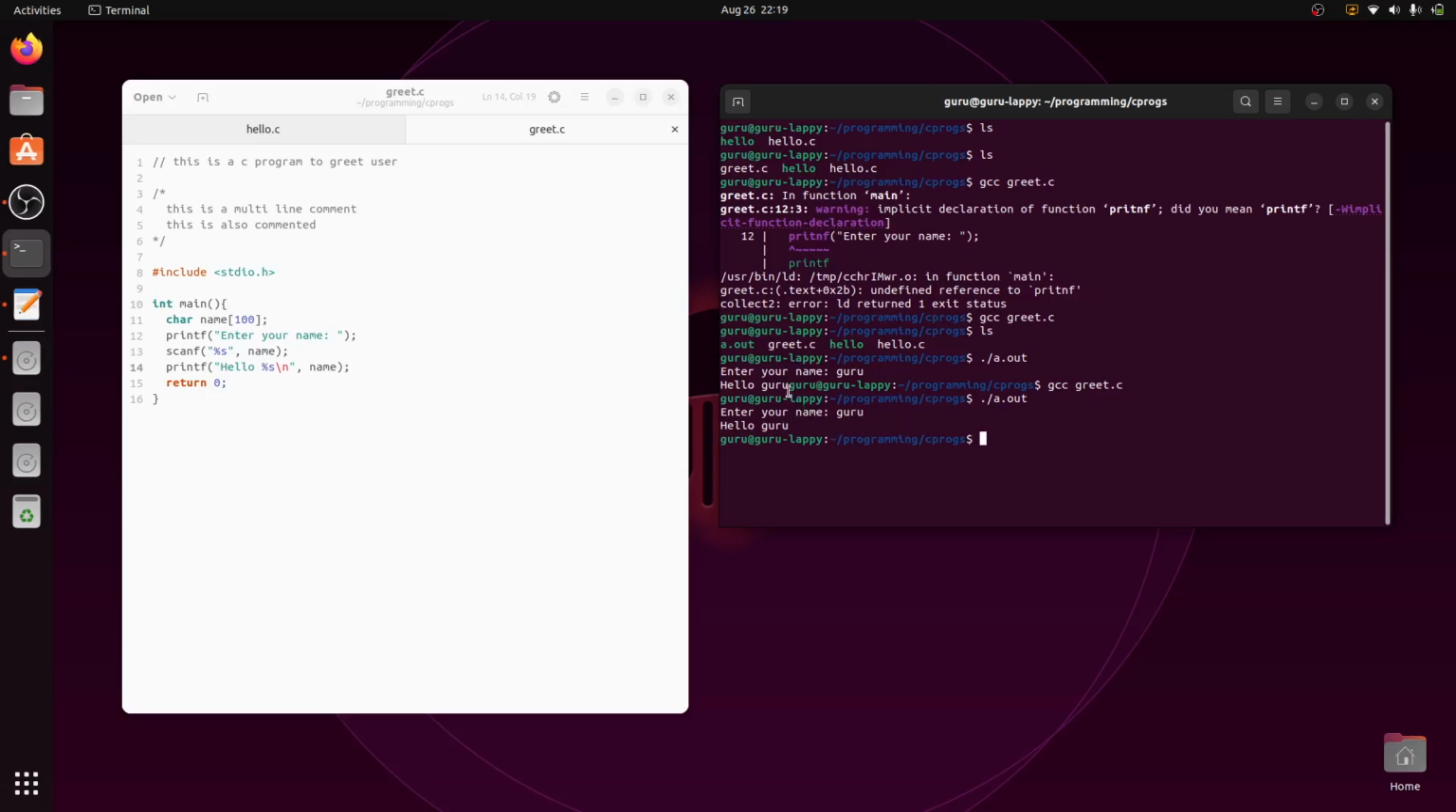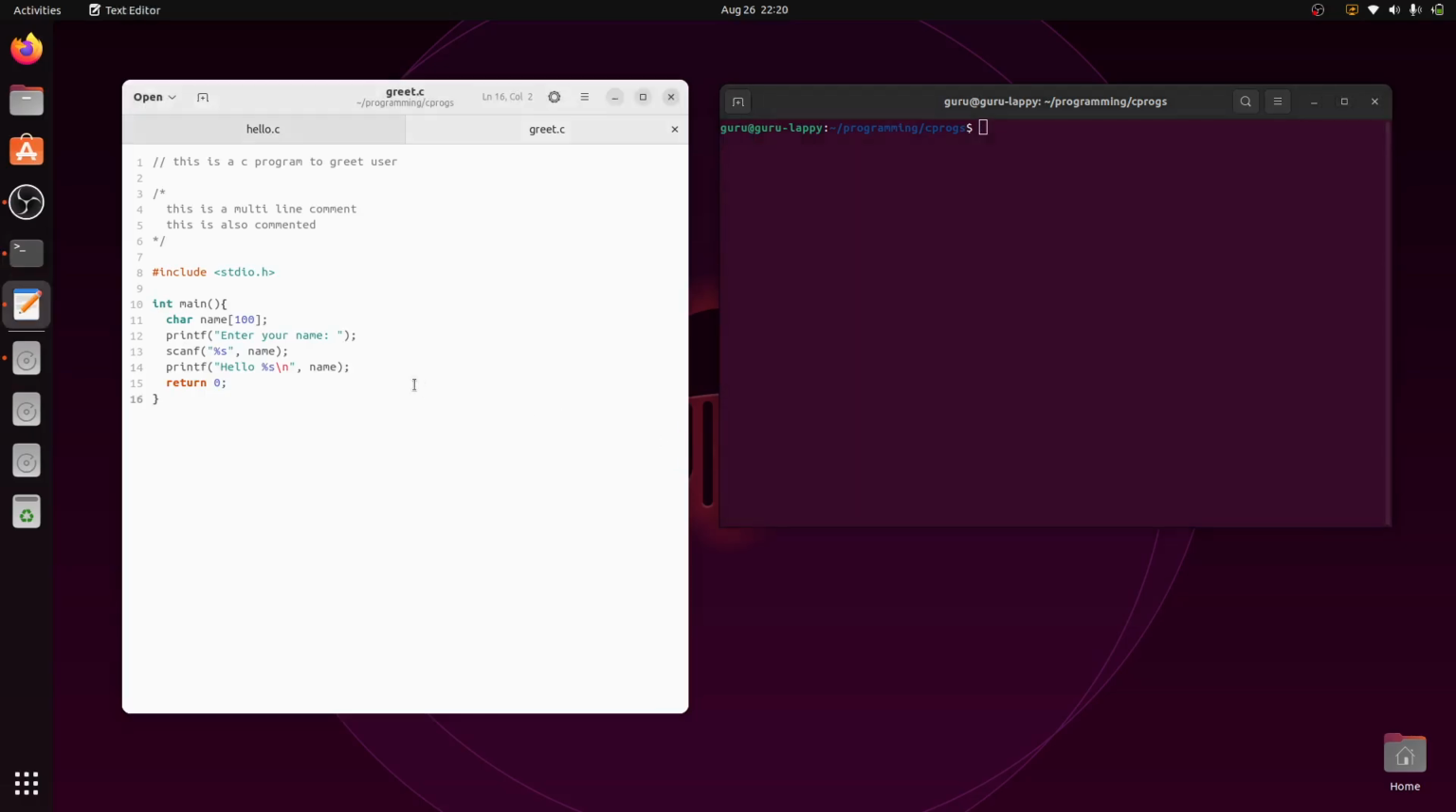You can see that earlier, after printing whatever printf statement, the program ended, and that's why my next console prompt came immediately here. Whereas the new line has pushed it to the next line. So this is a better way. Now I can run this program any number of times. I can give, for example, Raj. Hello Raj. Or Adi. So this is how we can do it.